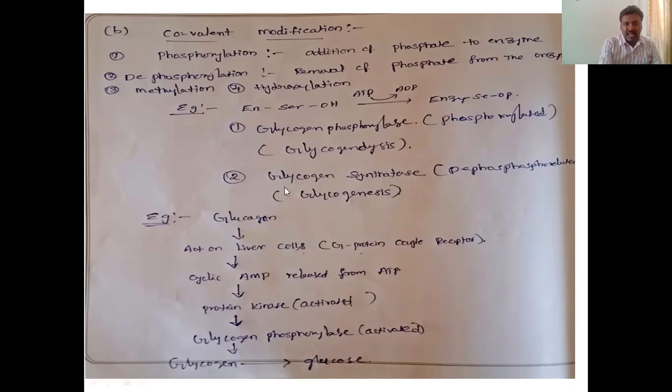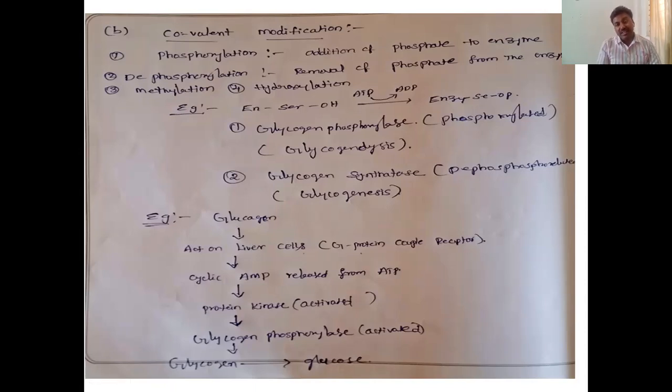What happens? As I said already, glycogenolysis: glycogen is converted into glucose. How does this process take place? We can also consider this an example of cascade regulation.